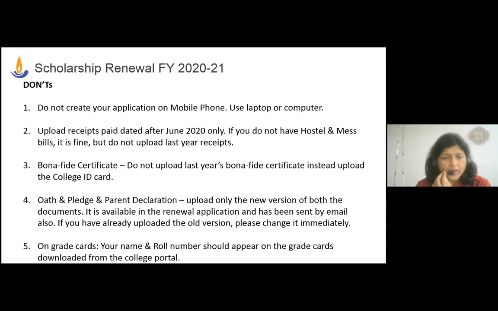And on your grade cards, which you are downloading from the college portal, your name, your roll number, your college name, and the year in which you are studying should be clearly visible. Please understand that these documents will be submitted to the donor. If this information is missing, we cannot give it to the donor and it will affect your scholarship. So please ensure that this information is available on the grade cards when you download them from the college portal.